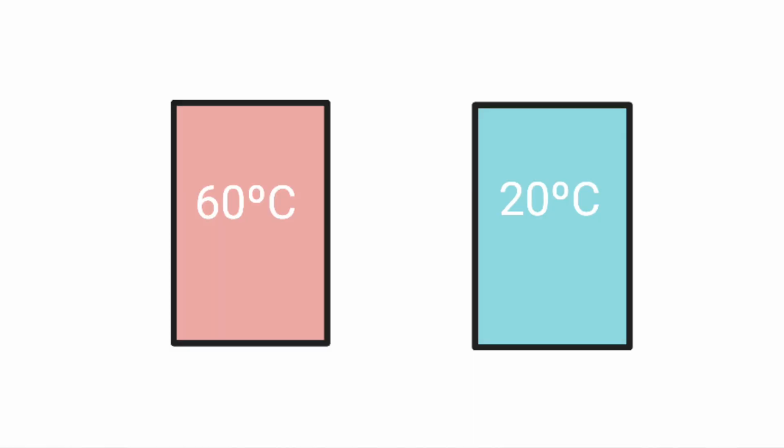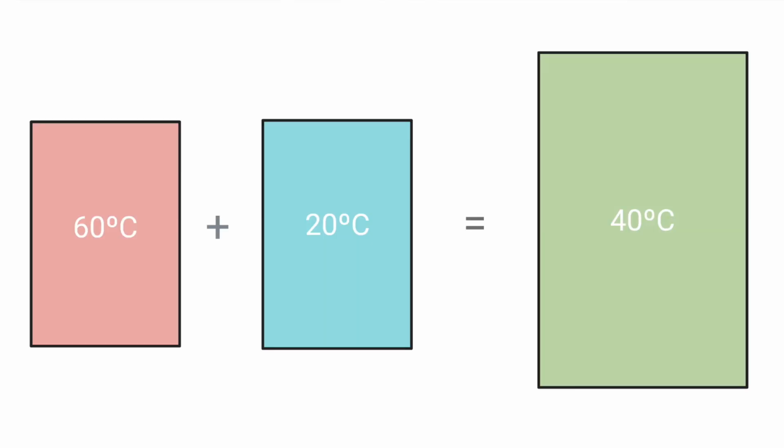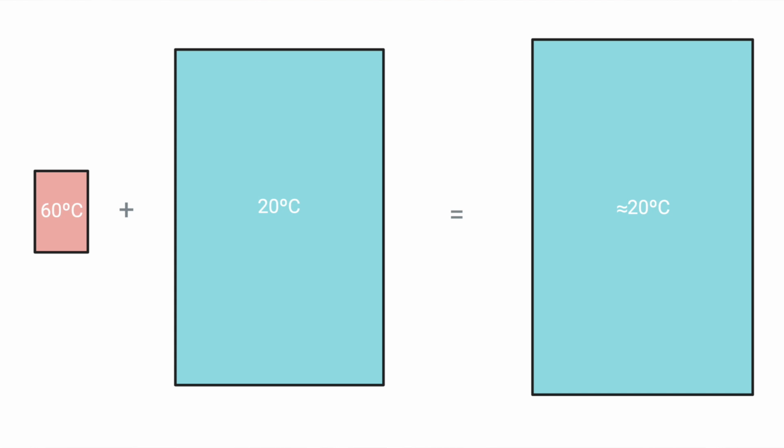We can take two glasses of water, one at 20 degrees and the other at 60 degrees. When they are mixed together, their temperature will average out to 40 degrees. However, that is only the case when the mass of the water in both the glasses is equal. If we add a glass of 60-degree water to a bucket of 20-degree water, then the resultant temperature will be closer to 20 degrees. This shows us that during heat transfer, the mass of the bodies involved plays a big role. We can make one more observation in our daily lives.